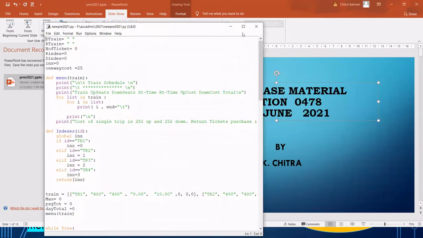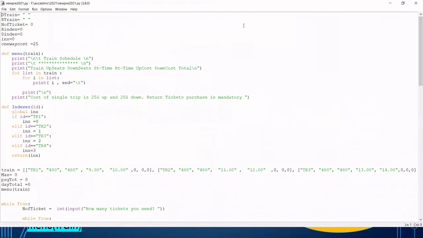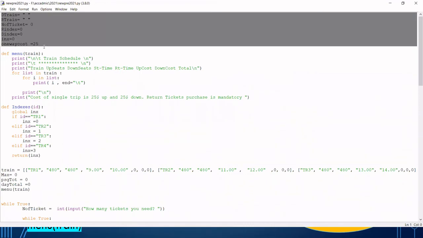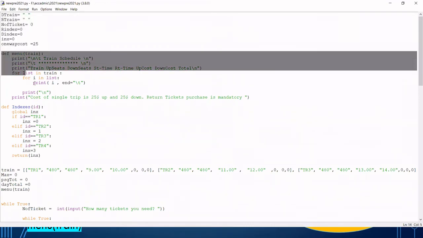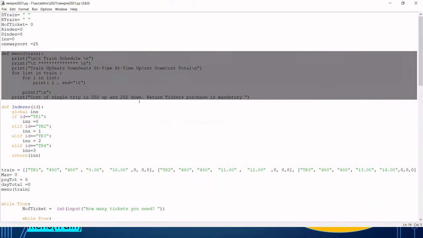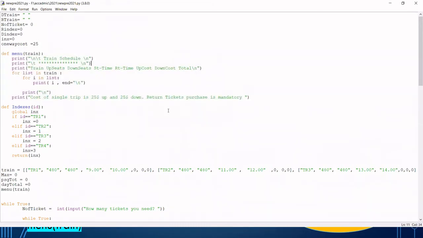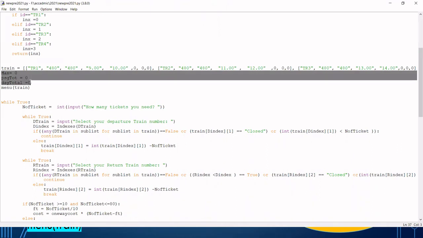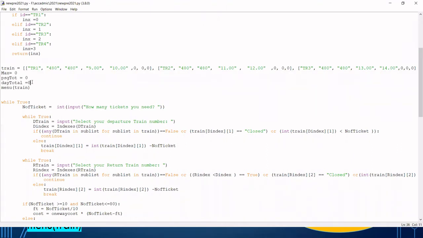So this is a Python program. I will show how task 1 is working. This is a global declaration, you can see, right? This is the global declaration, and the menu declarations, that is the train schedule. This is the function declaration, and then here the train list is there. Don't worry, I will explain in the next task. So for task 1, these are the things we have to call for the train. Up to that, task 1 is finished.